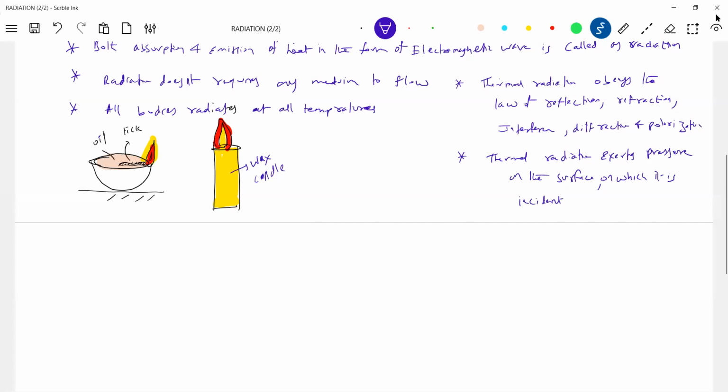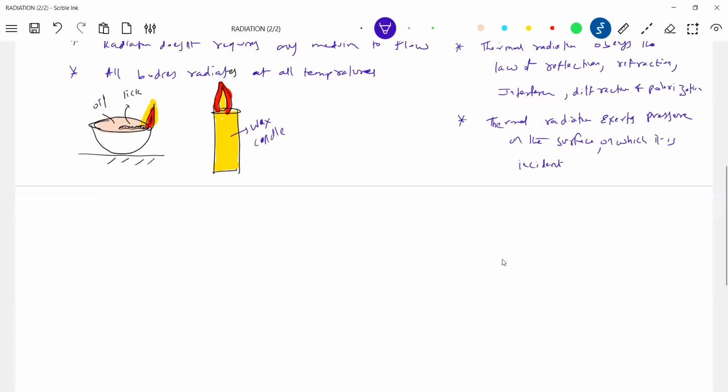Okay, this is similar to what we said in optics, light, no? The radiation can be invisible, infrared, anything it can be. Thermal radiation. So the oil lamp and wax candle give thermal radiation in the visible spectrum. That's why we are able to see that radiation. Okay, this is a background about this.